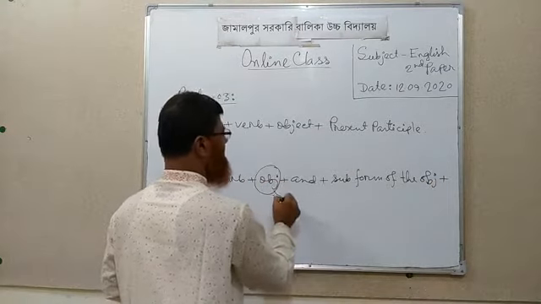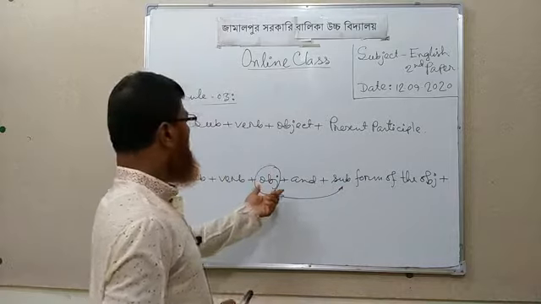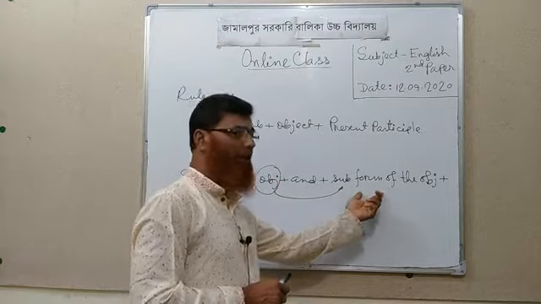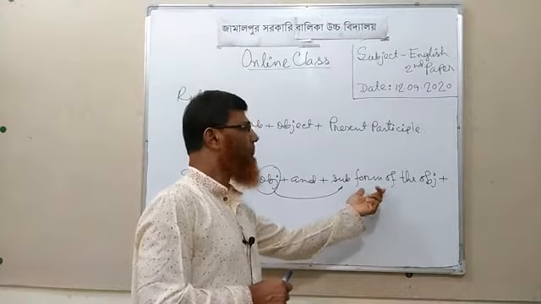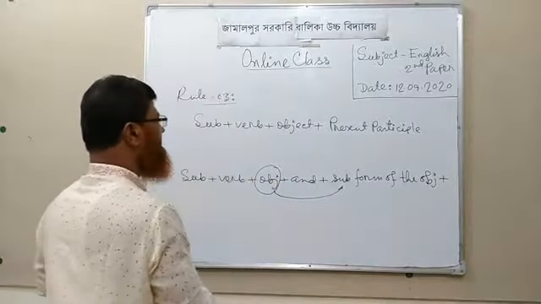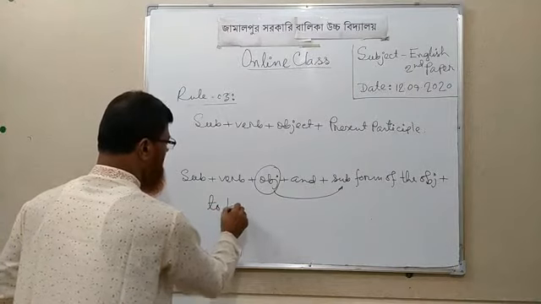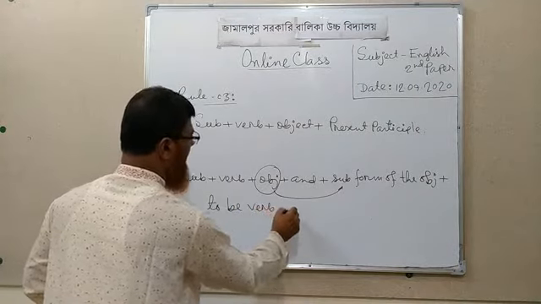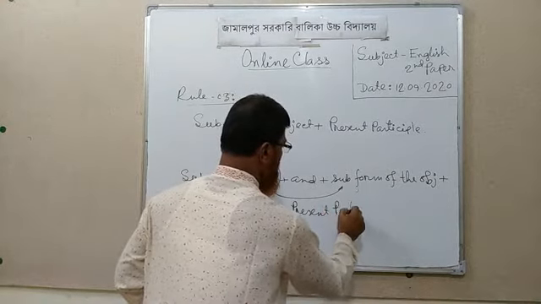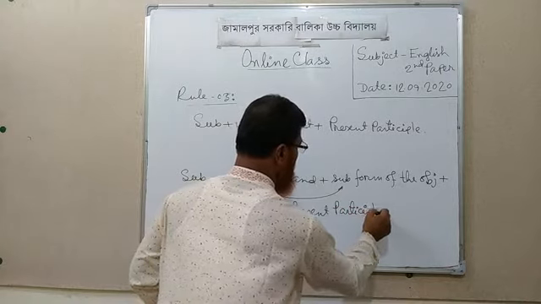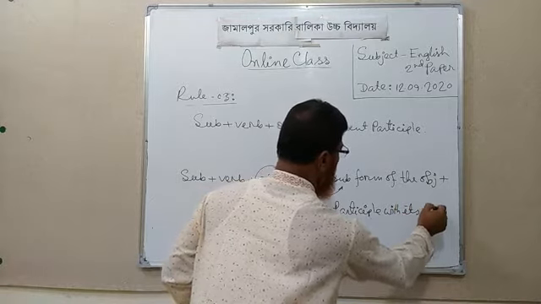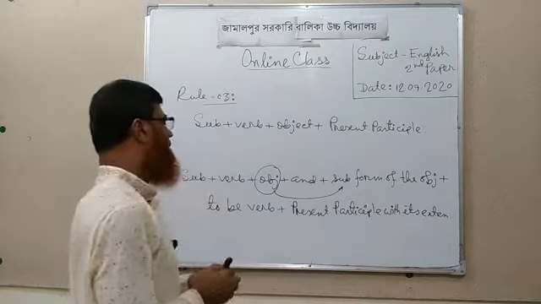According to this object, it will be a subject form, and you have to take here its pronoun form of subject, and then to be verb and present participle with its extension.